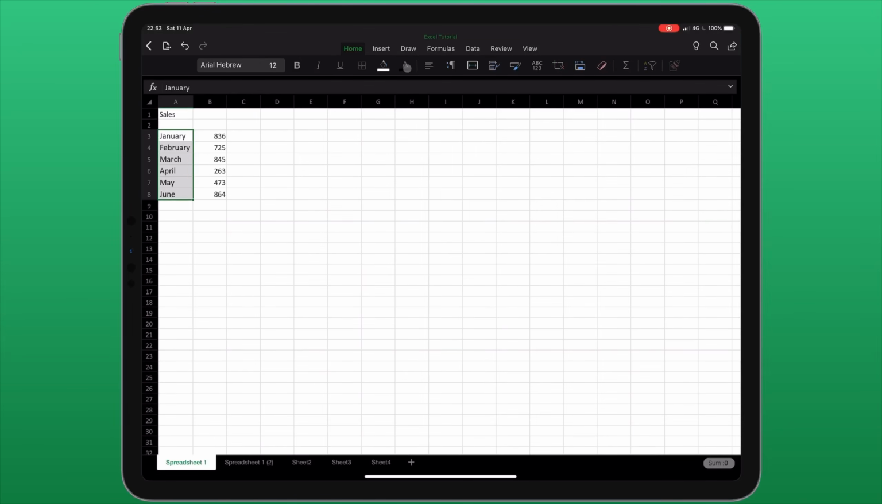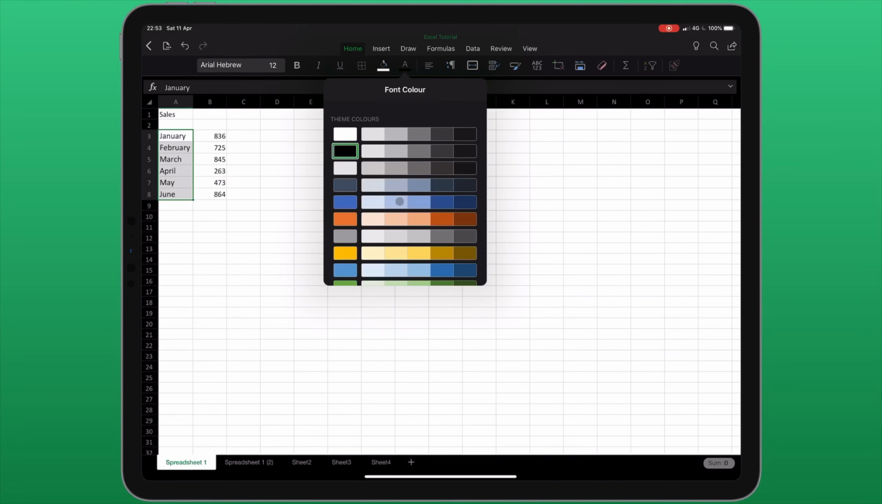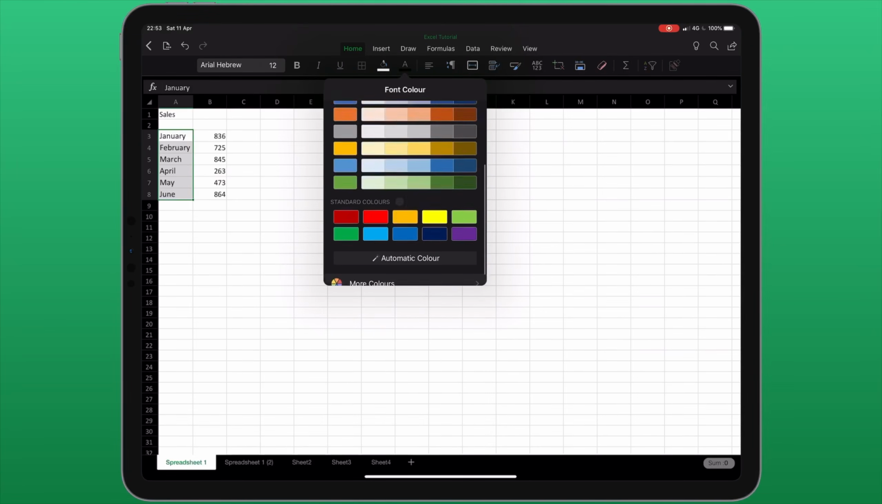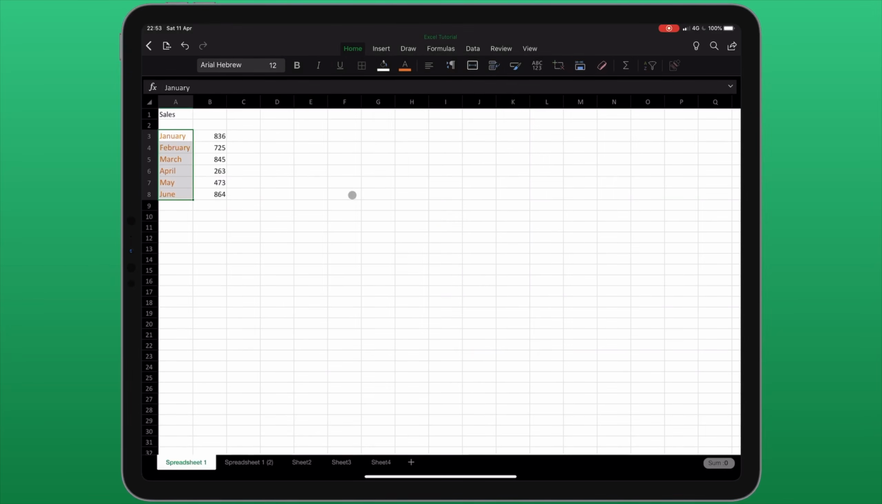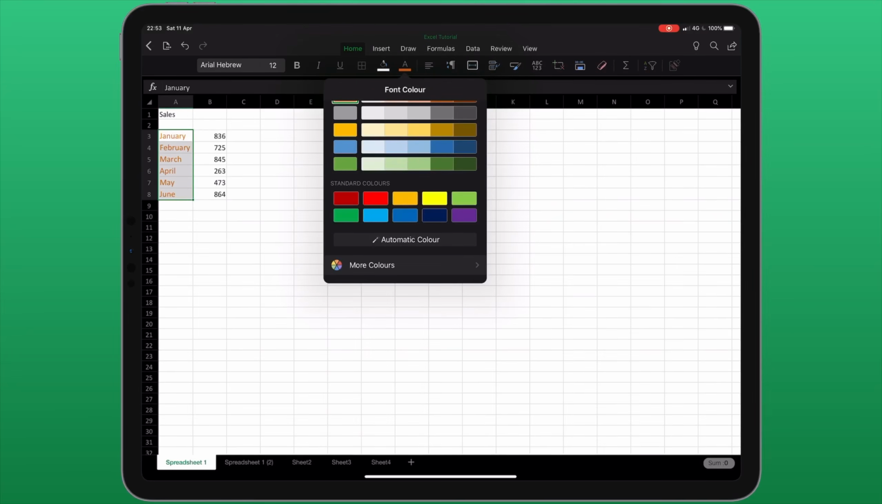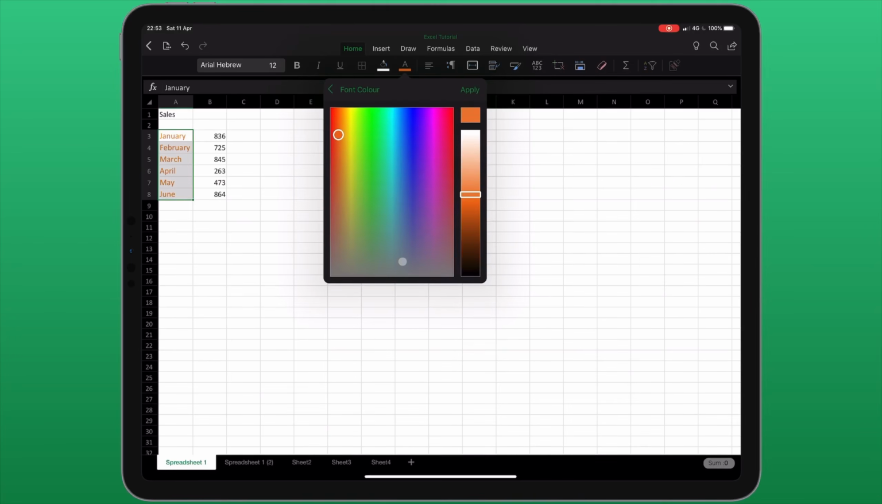If we move a few icons over, we can change the font color. This icon is the letter A with the color in a block underneath it. This menu allows me to choose from a number of different colors. At the bottom, we can choose more colors if you want a very specific color type.